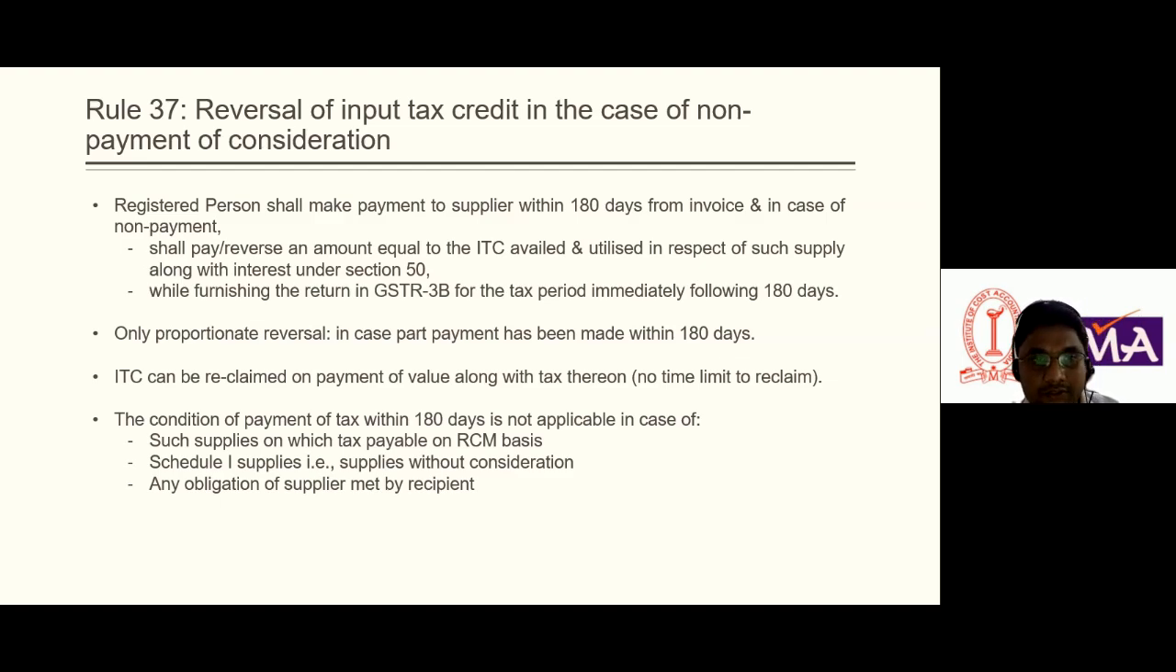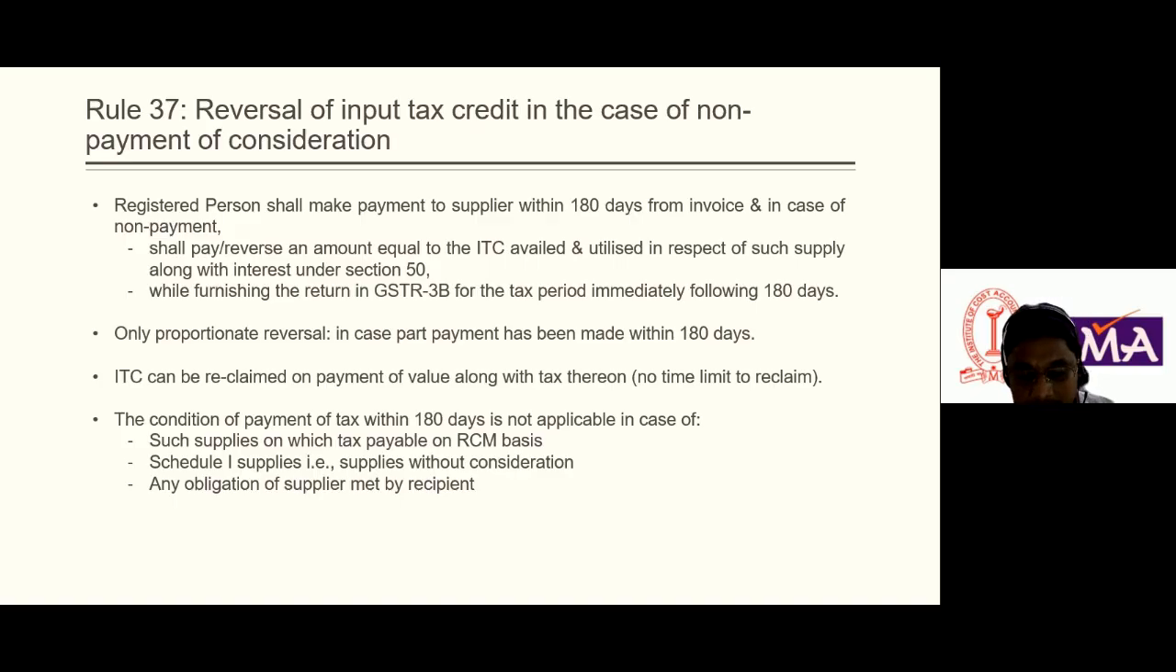So what does this rule say? The registered person, meaning the recipient, shall make the payment to the supplier within 180 days. It is the same thing I am telling here: within 180 days the registered person shall make the payment. Or, in case of non-payment, he has to reverse the ITC along with interest at the rate of 18%. And after he makes the payment, then he can reclaim the ITC. So these are the things mentioned in Rule 37.